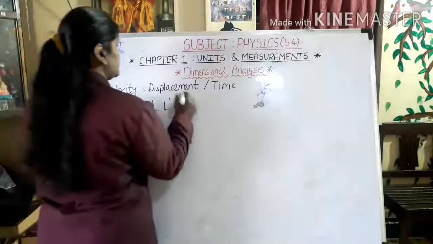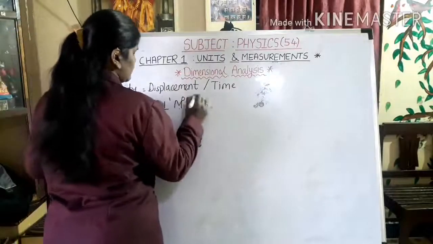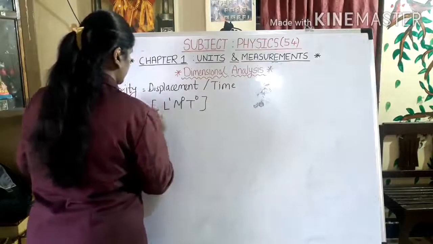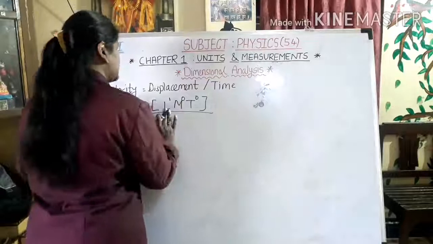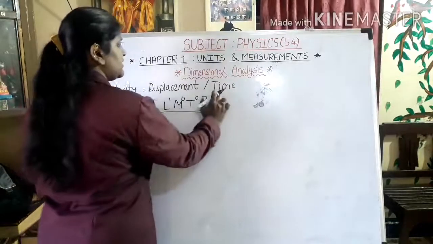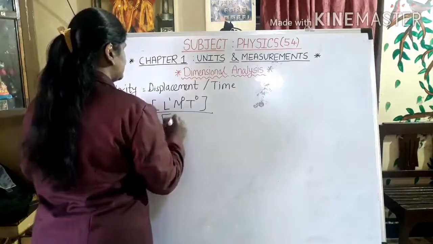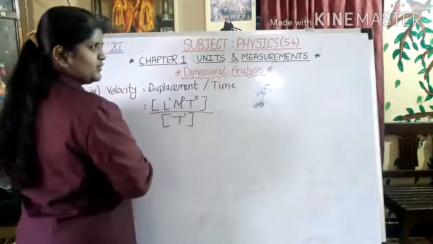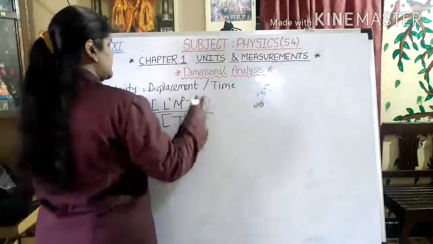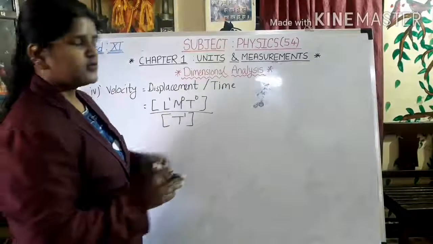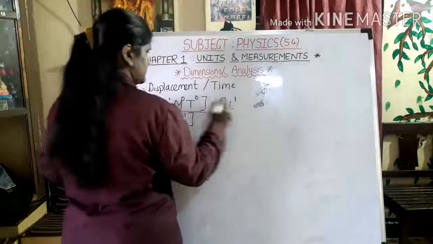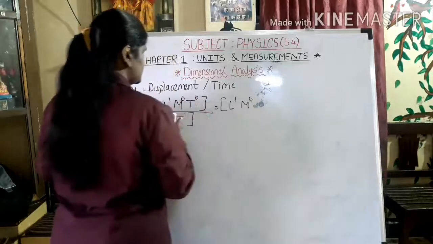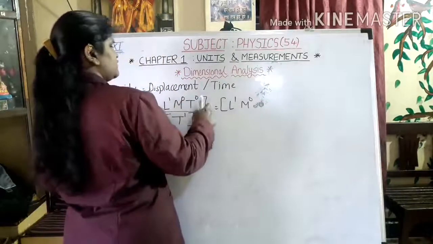So for displacement I will write T0, for an easier method. For displacement I have written the dimensions L1, M0, T0. Now I will write for time, which is T1 only, right? So I have to rearrange the terms. By rearranging, I can write L1 as it is, M0 as it is, but T comes to the numerator.